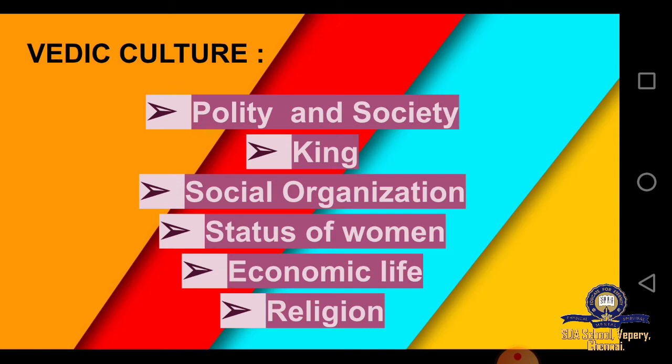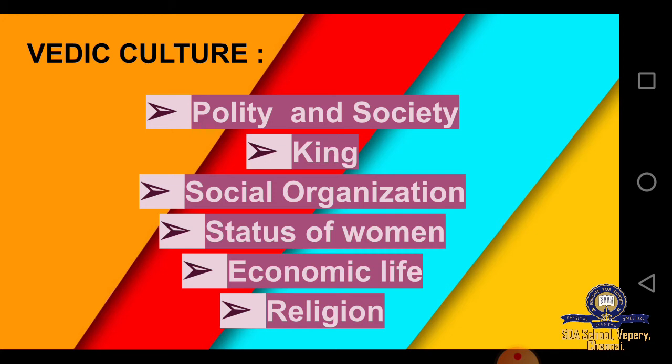And moving on, we had the status of women. Earlier, women had freedom and no restrictions, except for one thing, that was land. They did not own land. But later, women did not have much freedom. They had a lot of rules. They were not given education, and they were made to sit at home. So that was the status of women in the Vedic period.